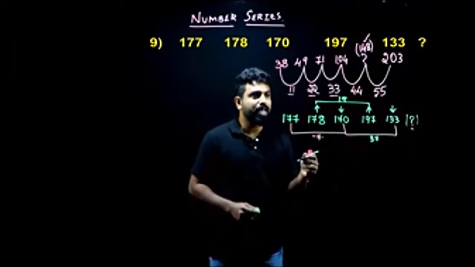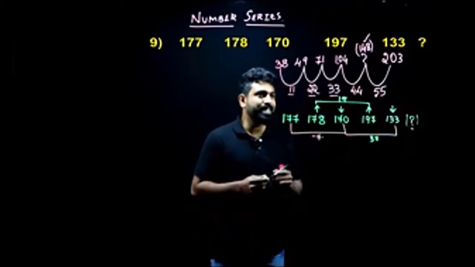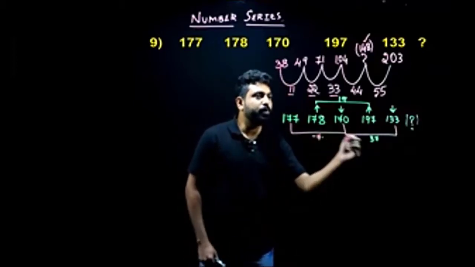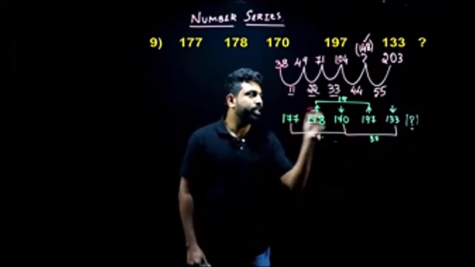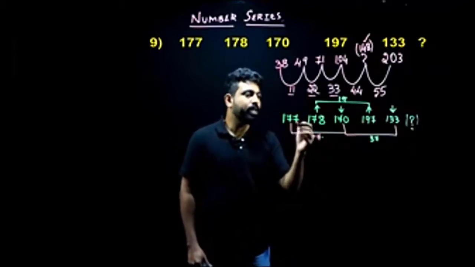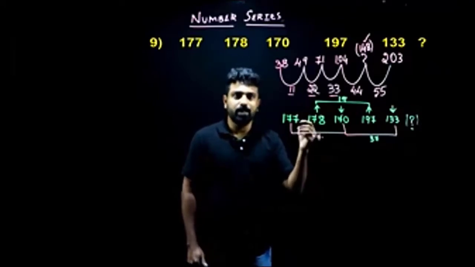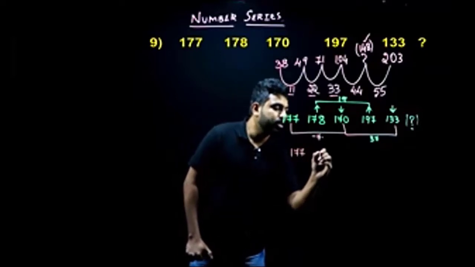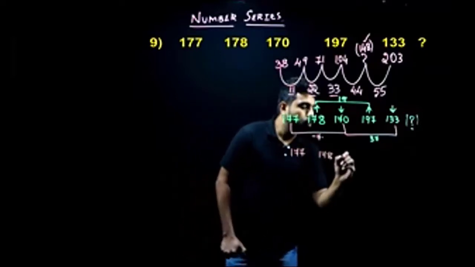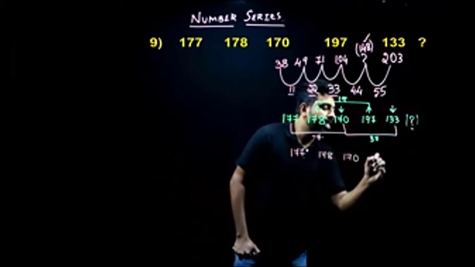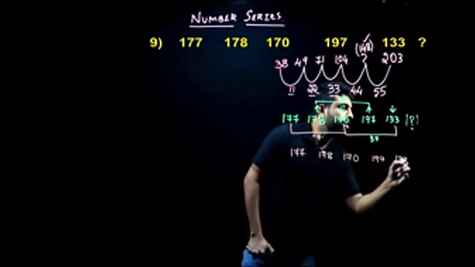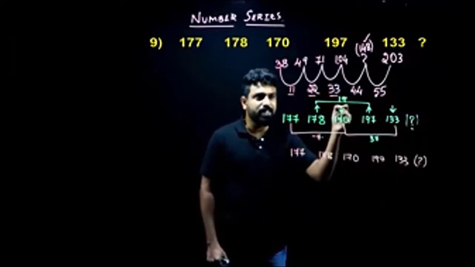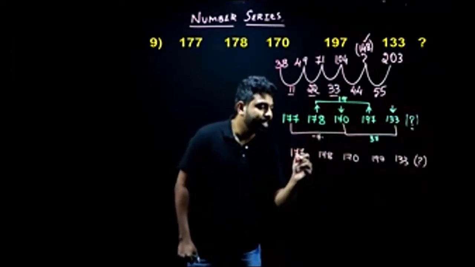So what we can do next, whenever you are stuck in a situation like this, is take the series and start taking the difference between each of the terms. Whenever you are not finding any logic in other methods, the first thing you need to do is start taking the difference. I'll quickly write down the series here: 177, 178, 170, 197, and 133. So first step, I'll check for my double series. When I don't find any logic here, the next thing I do is start taking the difference between each of the terms.